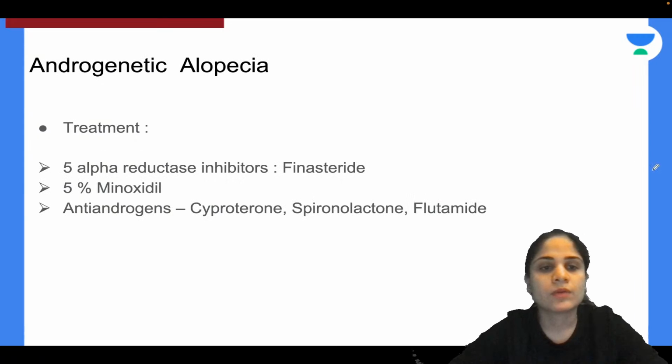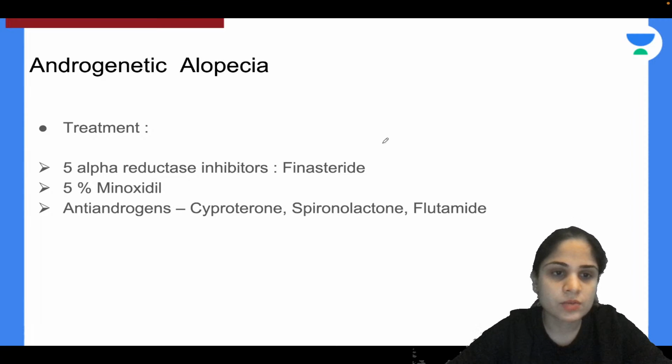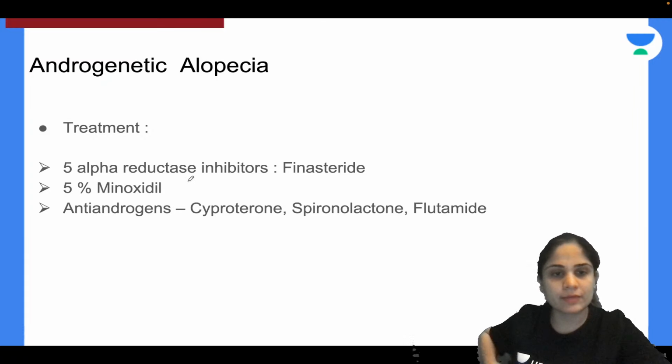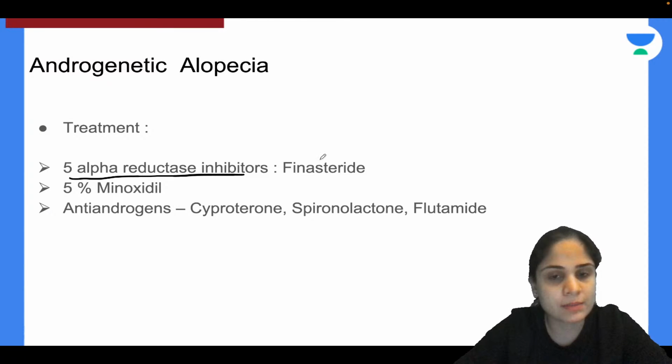Now, what is the causative factor of androgenetic alopecia? It is dihydrotestosterone, correct? So what will be the treatment? The treatment will be to reduce the dihydrotestosterone levels. How do we reduce the dihydrotestosterone levels? The most effective way is to give the 5-alpha reductase inhibitors such as finasteride. Other drugs that you can give is 5% minoxidil.